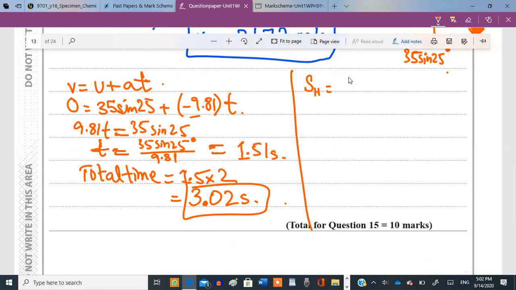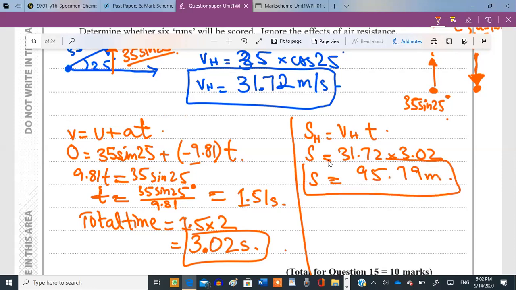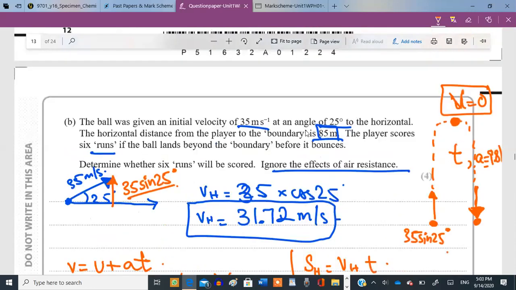So S equals VT can be applied, right? S equals horizontal velocity multiplied by the time. The horizontal component of velocity is 31.72 multiplied by the time, which is 3.02. And the answer to this turns out to be how much? 95.79 meters. So is this greater than the one they have given us, or is it less than the one they have given us?